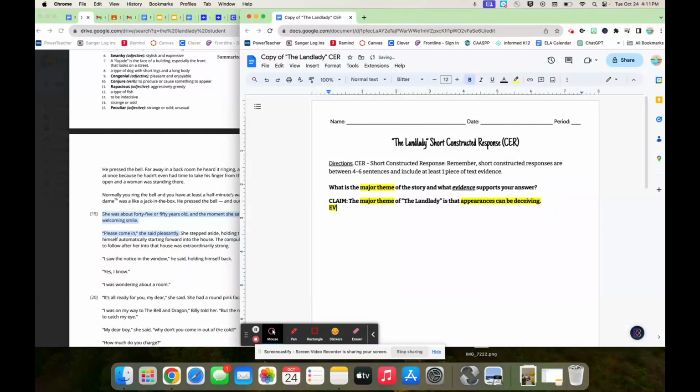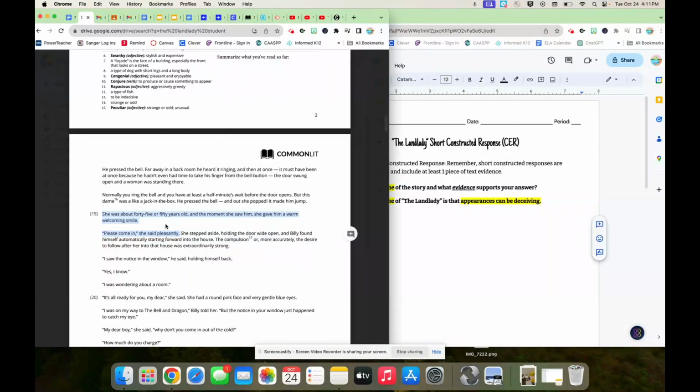What evidence do we have? I don't need to highlight that in yellow because that's not part of it. Let's go back to our story. Hopefully your story is completely annotated and it's highlighted and you have notes in the margins, because if so, it's a lot easier to write a constructed response. And I've been saying this in class, and it is so true. For those students that do a great job annotating and that read it carefully and make notes, they can write a short constructed response a little bit faster because they know where they're going.